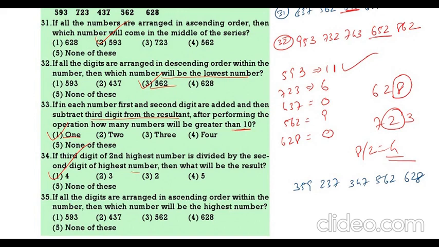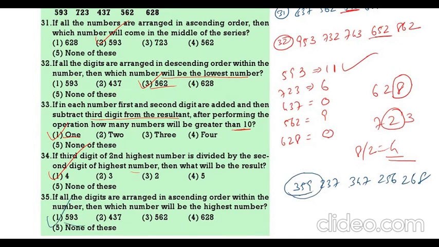Sorry. 237, then this is 347, then this is 256, then this is 268. Now which is the highest number? The highest number is 359. For that the correct number is 593. So 1 is the correct answer.